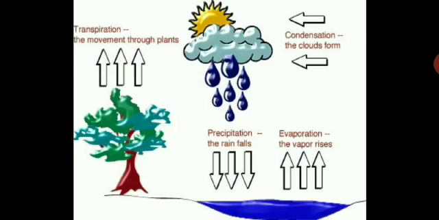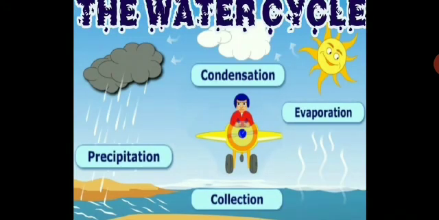So this is the water cycle, where evaporation, condensation and precipitation take place in nature, and because of that you get rainfalls. Here you can see the main process taking place in nature: evaporation, condensation, precipitation, then collection of water on the earth, and then again evaporation, condensation, precipitation. This cycle of evaporation, condensation, precipitation and collection of water goes on and will continue.